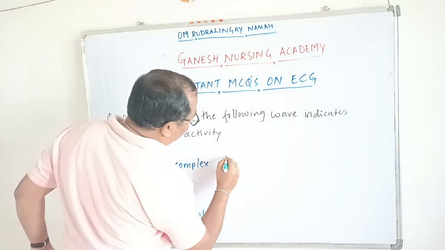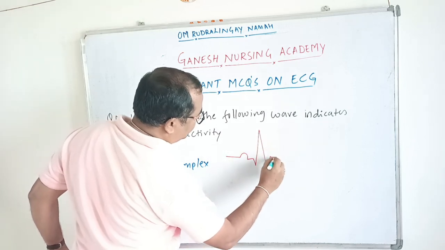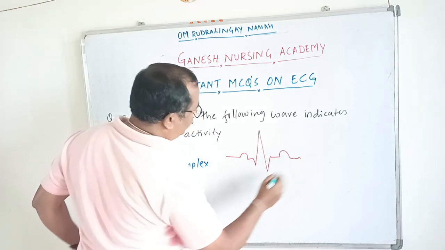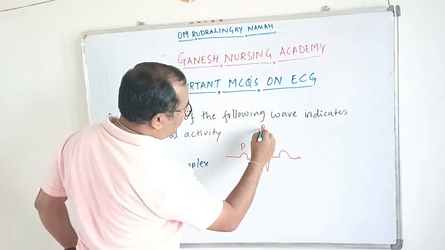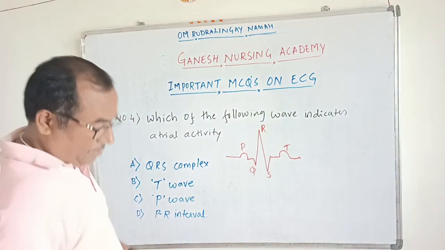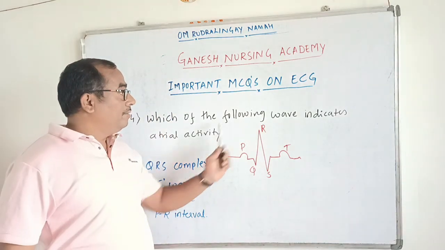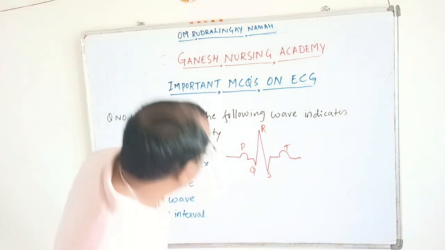We have the P wave, then we have the QRS complex, then we have the T wave, and the U wave. So we have the P wave, Q, R, S, and T wave. So what activity do all these different waves indicate? Let's discuss that one.